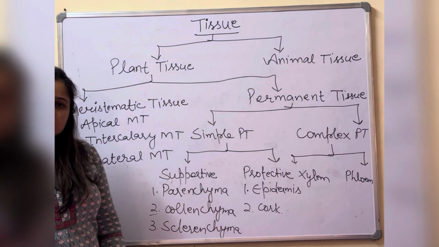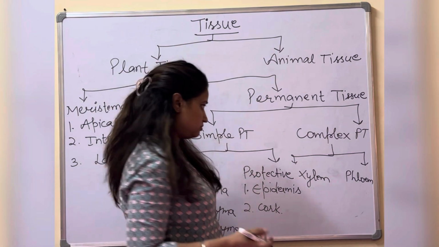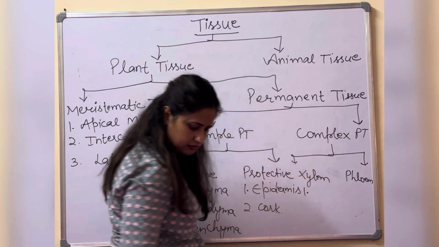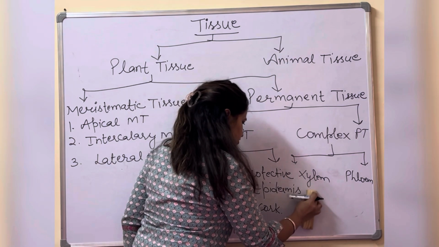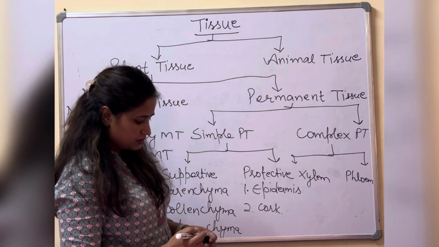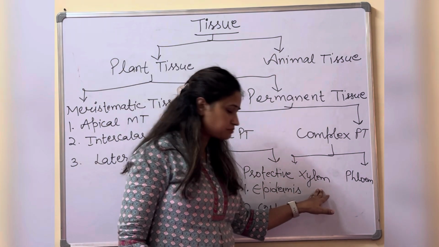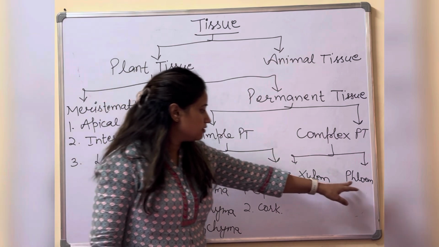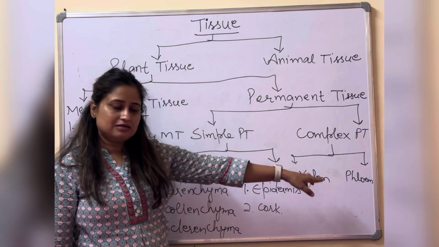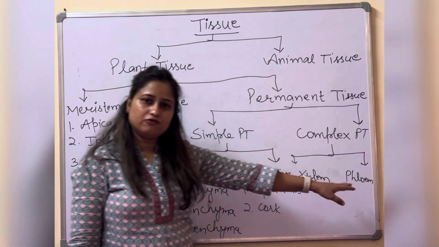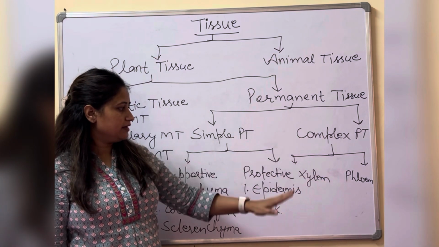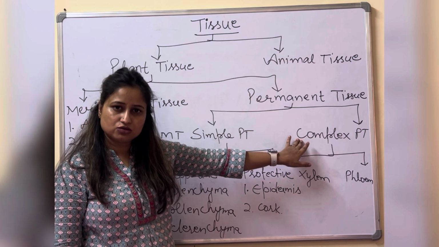Xylem and phloem have four further types of cells inside them, that we will discuss further in the chapter. Fine. I will tell you: xylem parenchyma, xylem fiber, tracheids, and the phloem has sieve tube cells, companion cells, phloem parenchyma, phloem fibers. Fine. And xylem vessels are the further categories of the complex permanent tissue.